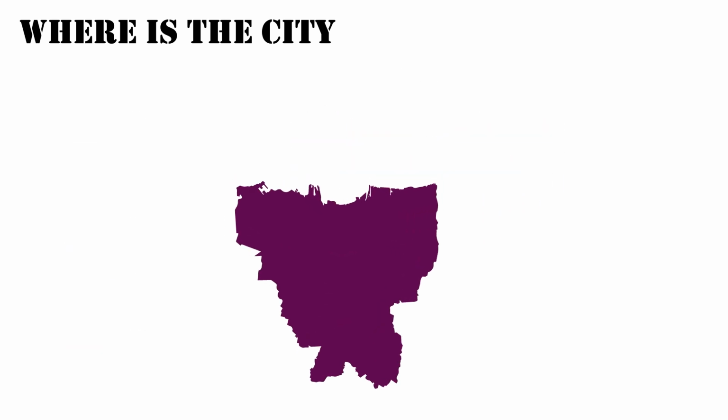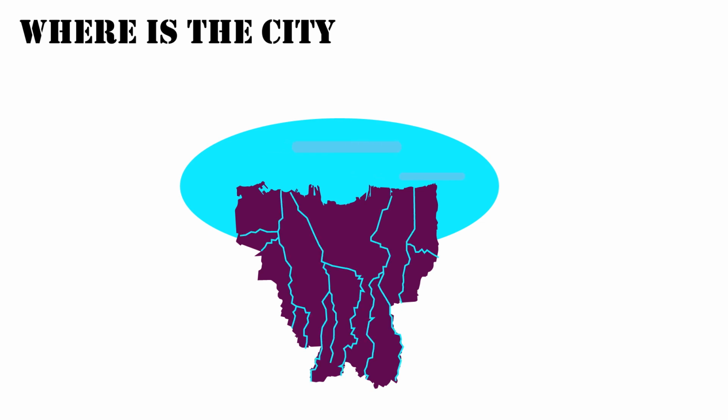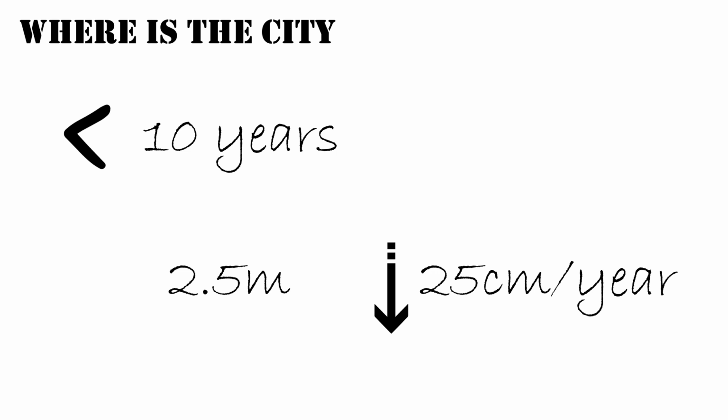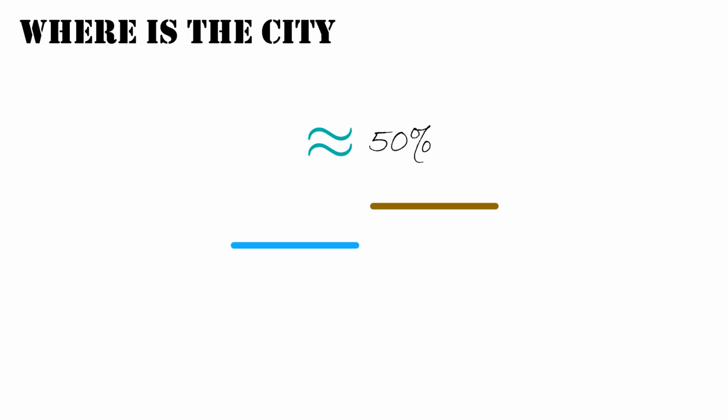Jakarta sits on swampy land with the Java Sea surrounding it and has 13 rivers running through the city. For the past 10 years, North Jakarta has sunk 2.5 meters and continues to sink by as much as 25 centimeters a year, which is more than double the global average for coastal megacities. Almost half of Jakarta today sits below the sea level.